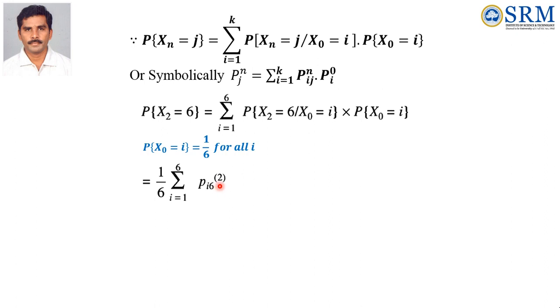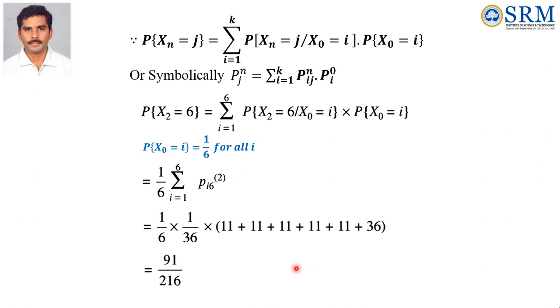The remaining Pi6(2) values are the last column of P square, 1/36. Take it outside: 11 plus 11 plus 11 plus 11 plus 11 plus 36. This value is 91/216. So this is the answer for this problem.